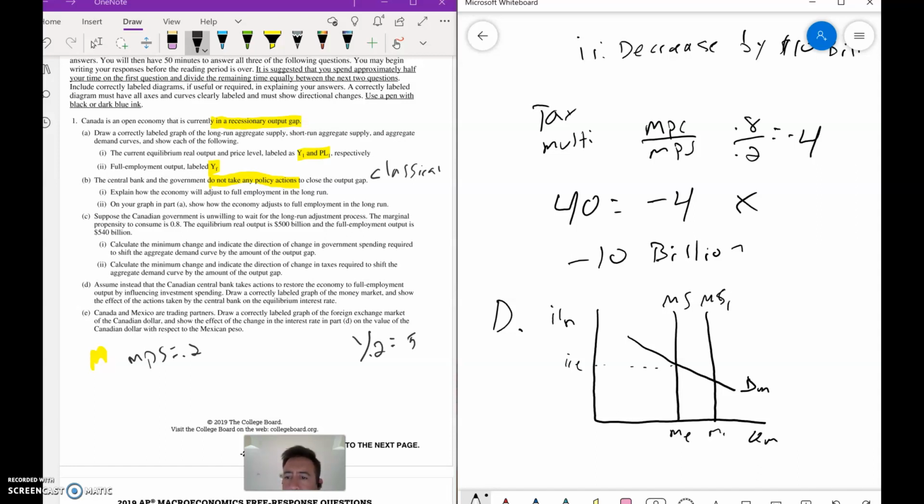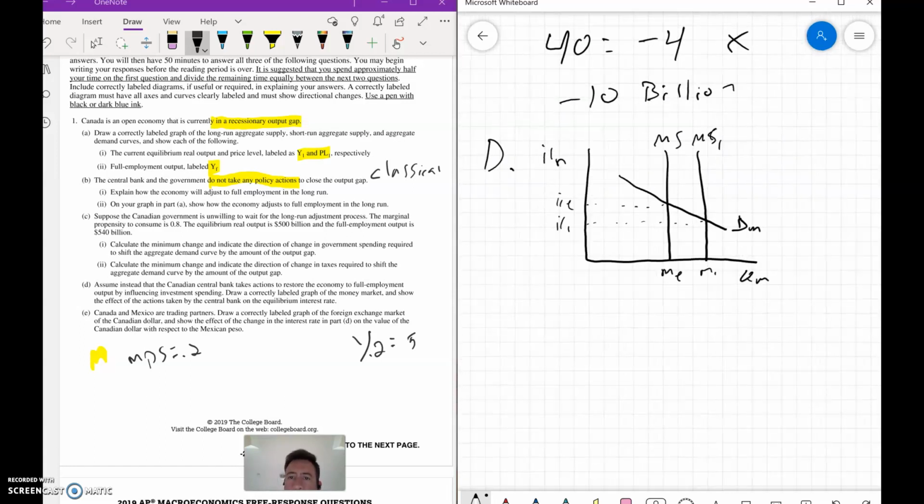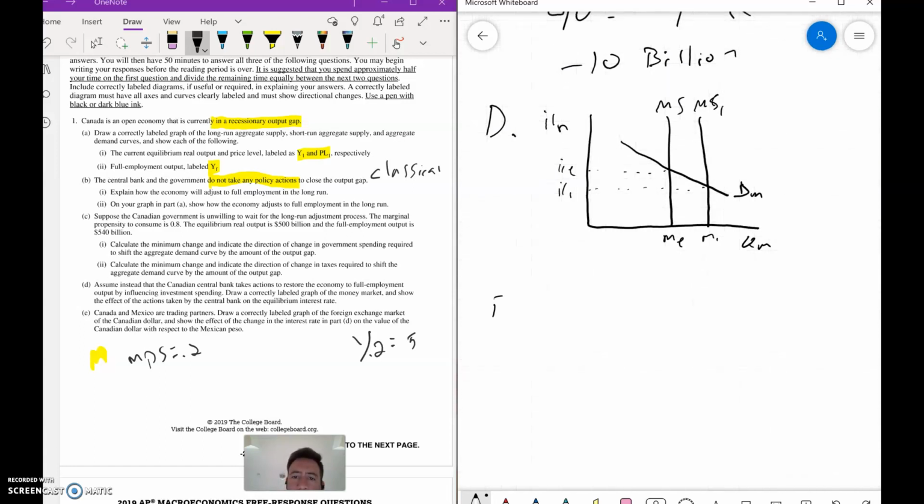We'll label this M1, and right here we have IR1. So you should have correctly shown that the money supply increases. And then we have E. E tells us now Canada and Mexico are trading partners. Draw the foreign exchange market and show the effect on the interest rate and what's going to happen.